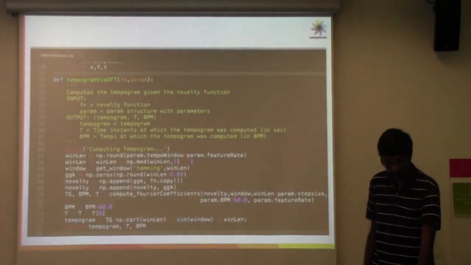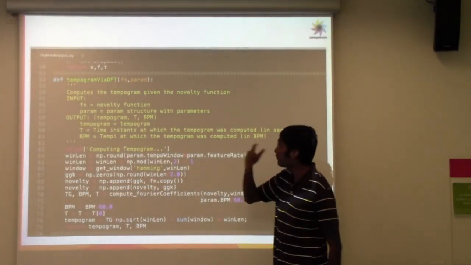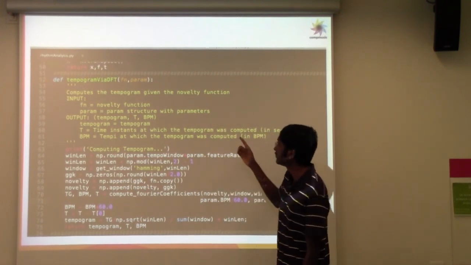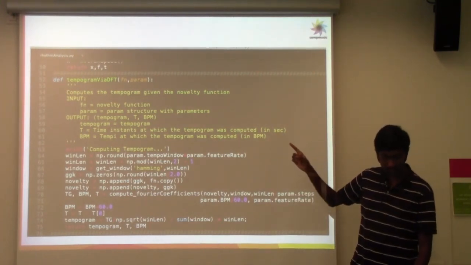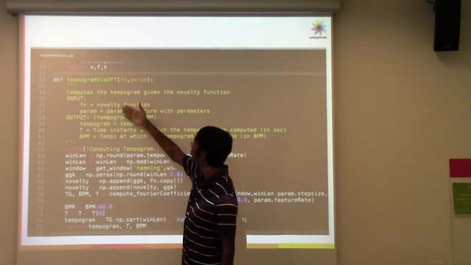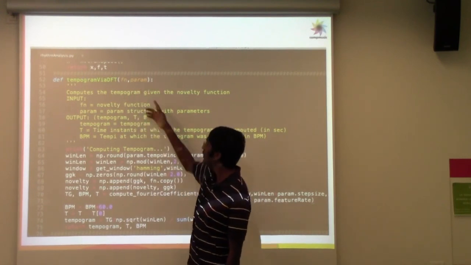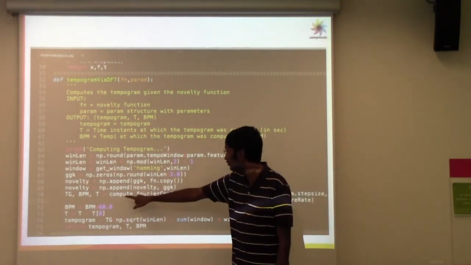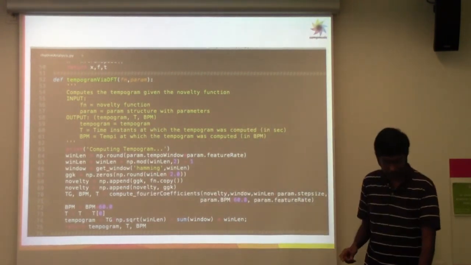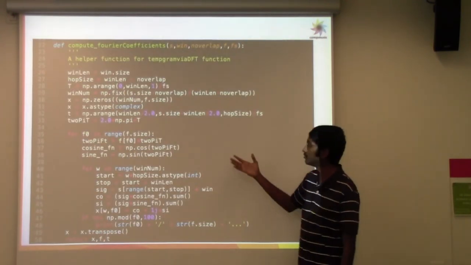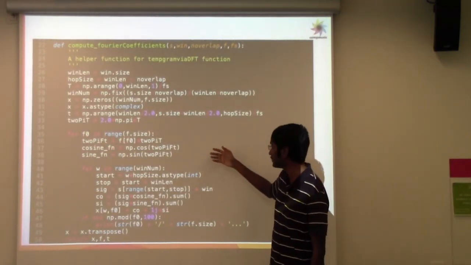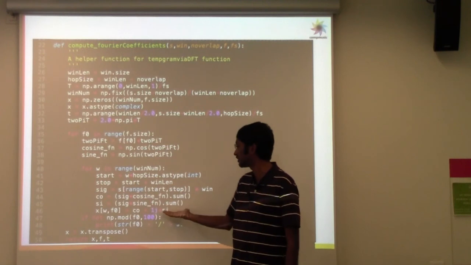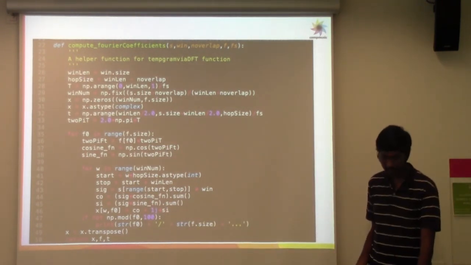The code for that is here, again from the same set of scripts that we have for this tutorial. This is the function that computes the tempogram given the novelty function, which is also the onset detection function here, and the set of parameters. The main function here is to compute Fourier coefficients given the novelty. What it mainly does is compute the Fourier transform. Here we see the signal and the cosine function, the signal and the sine function, and then you add them up. That gives the Fourier transform.